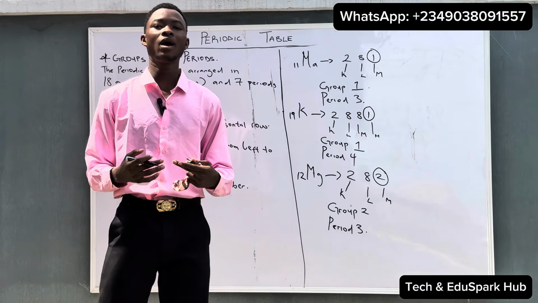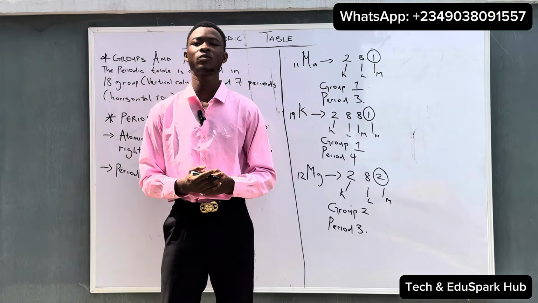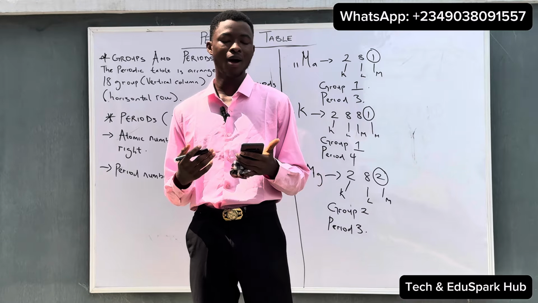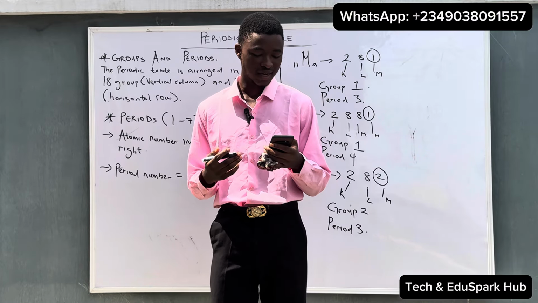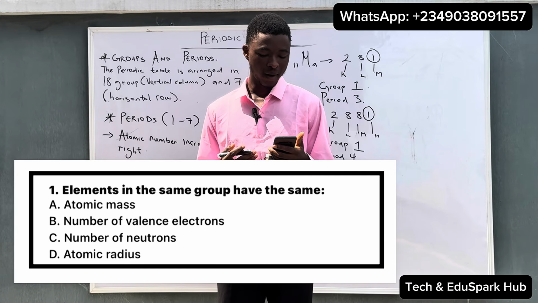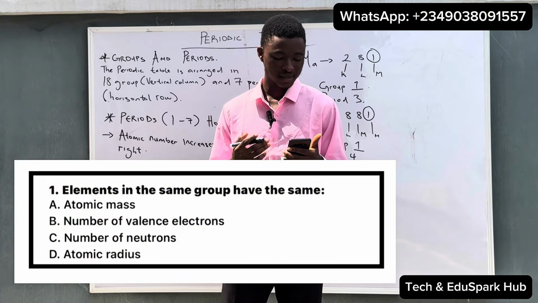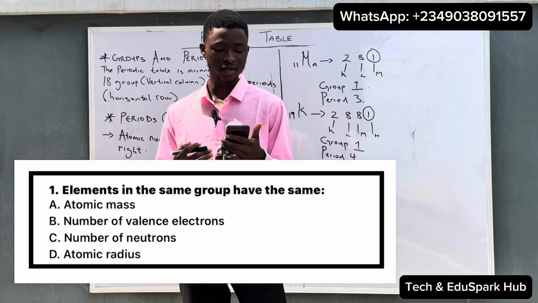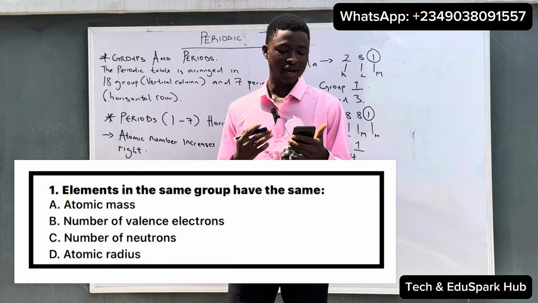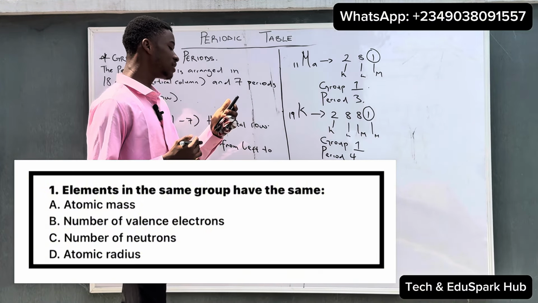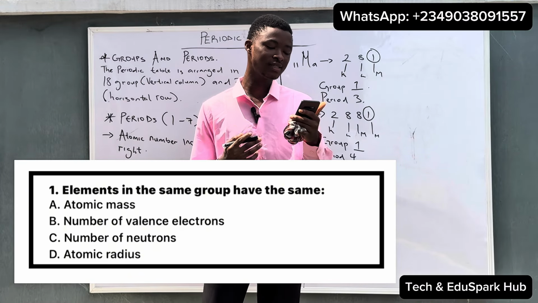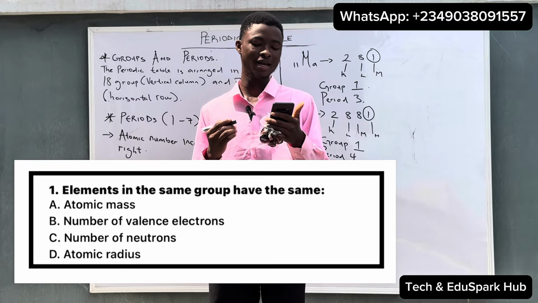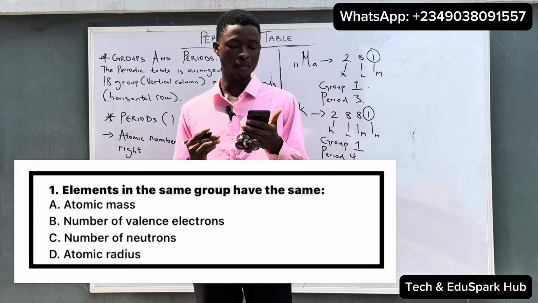So this will be all about the groups and periods of the periodic table. Let's look at some questions under this aspect. Question 1, as displayed on the screen, says that elements in the same group have the same: A, atomic mass; B, number of valence electrons; C, number of neutrons; and D, atomic radius. Looking at these options, we said that elements in the same group have the same number of valence electrons. If you write that down, you will see B is correct for this kind of question.